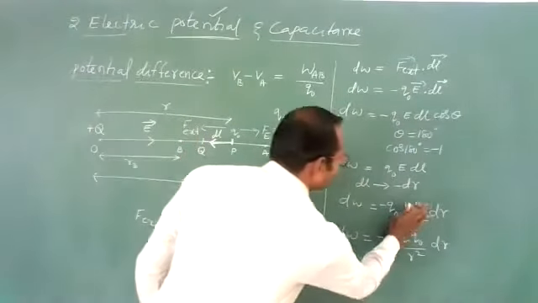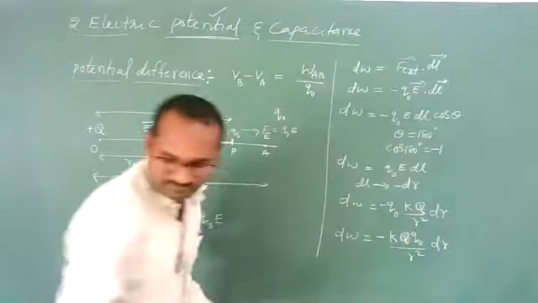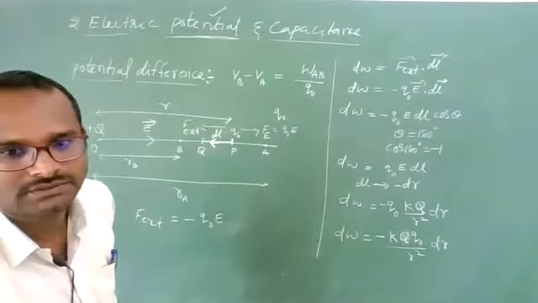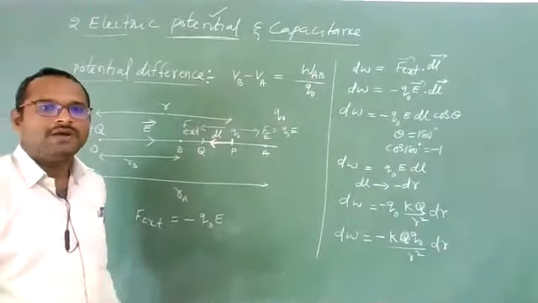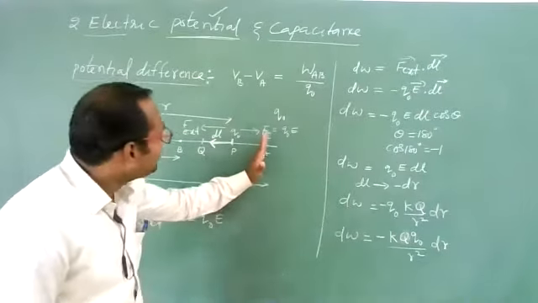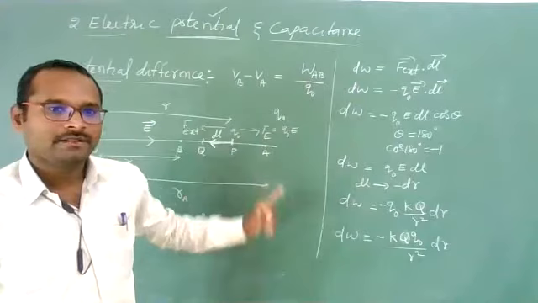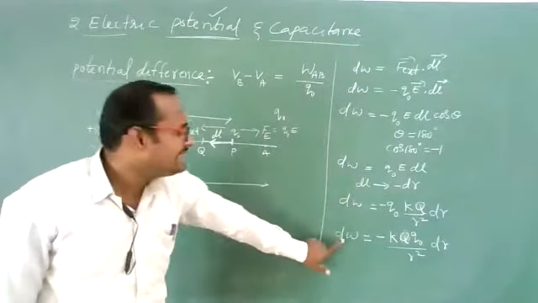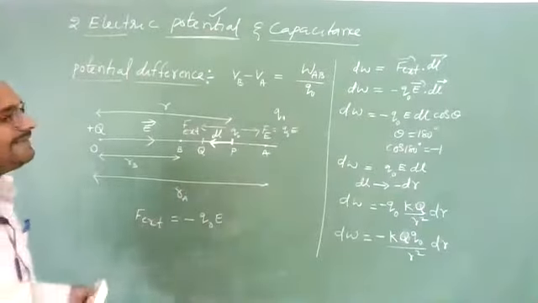Yes, it is capital Q. Good. Now, I want the total work done. I need to move the charge from point A to point B. This is my aim. So for that, what do I need to do? I need to integrate this small amount of work done. Yes, now I am going to integrate it.